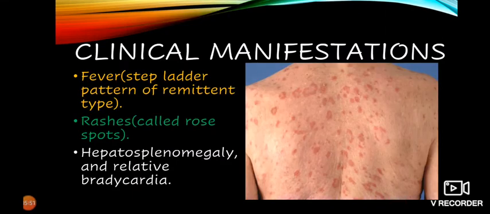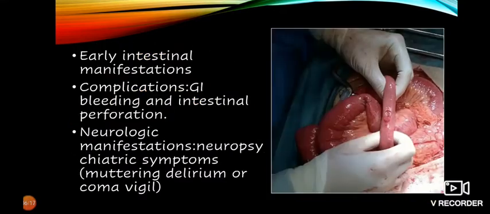Now let's go through some clinical manifestations. Fever, that is step-ladder pattern of remittent type, which is the diagnostic characteristic of typhoid fever. As seen in the picture, we can also see rashes, also called rose spots. Hepatosplenomegaly and relative bradycardia are also some of the important signs. Some early intestinal manifestations are also seen.